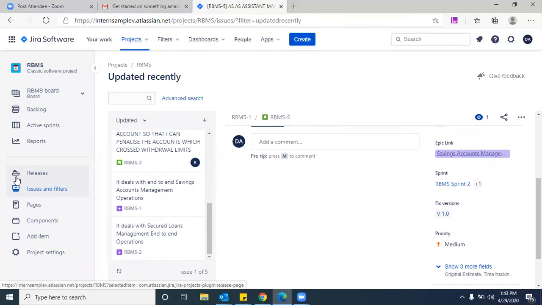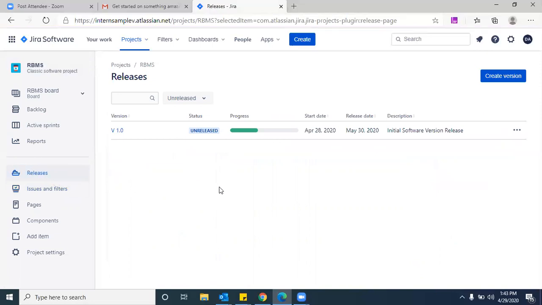Ship. Yes, shippable product. That means it is a shippable product. I told you, no shippable product is there yet. It is unreleased, and the progress shows a couple of things are still pending. That's the reason it has been showing. So far, 3 are to do and 2 are done. What are those 3?